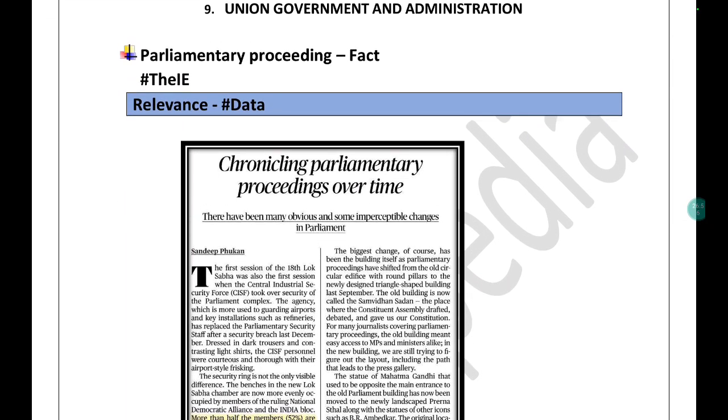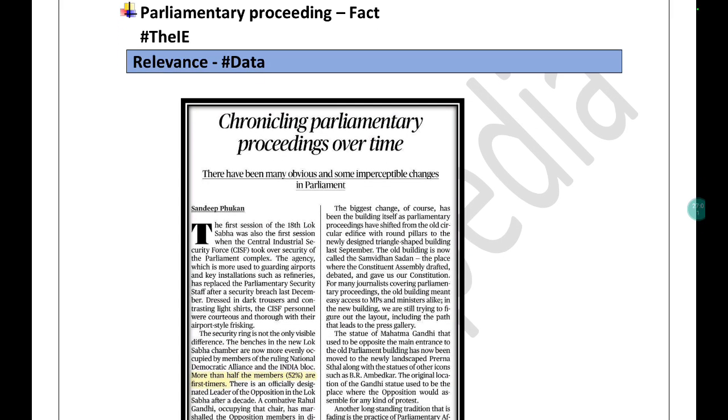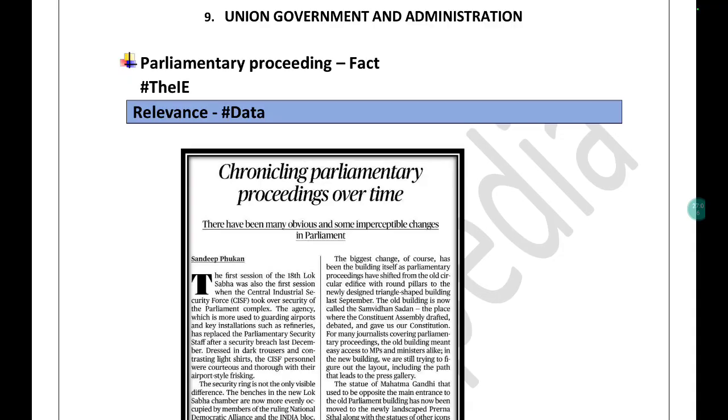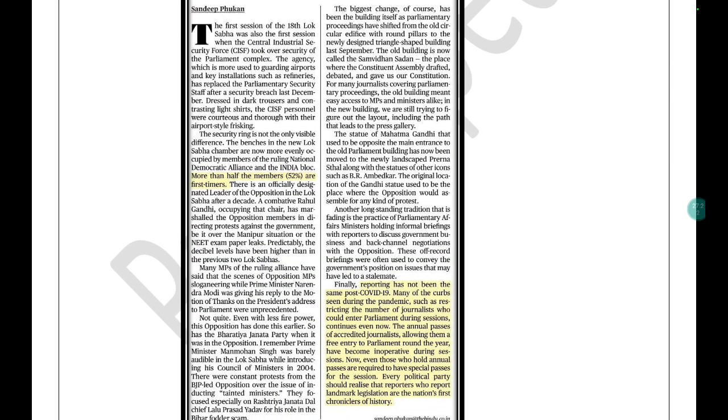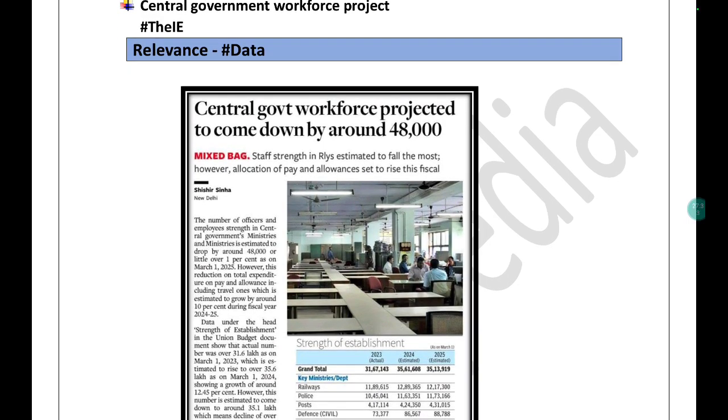Similarly, parliamentary proceedings. There are some facts with respect to how parliamentary proceedings took over. This is what you will find in this magazine, like the relevance date. Earlier I used to write and incorporate the articles, and people were confused about where to use them. Now you will find some direction that data is what is important, the article is not that important. Similarly, in some places a keyword is important, like judicial papism. Similarly here data is important.